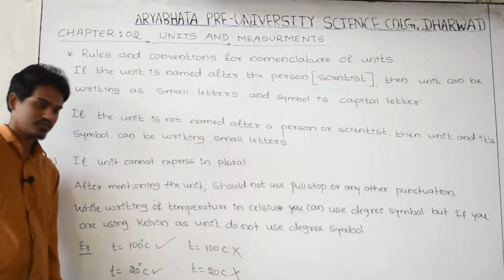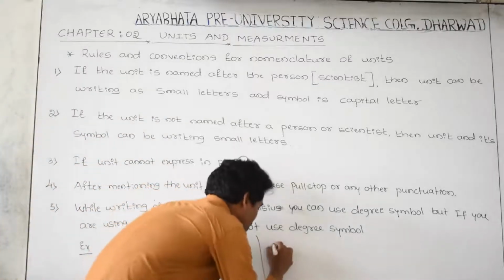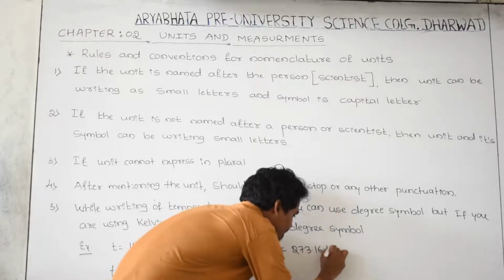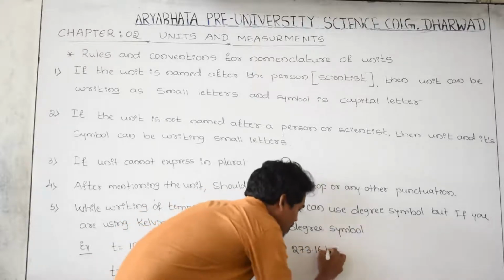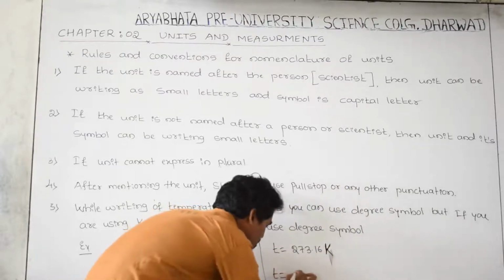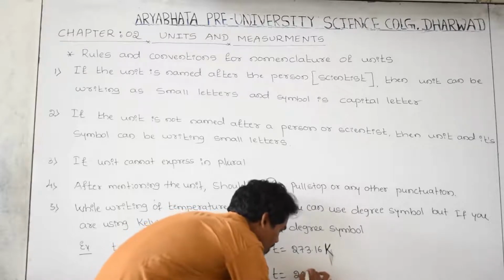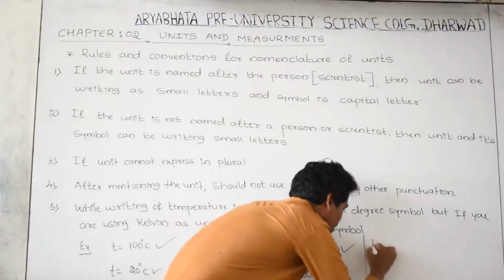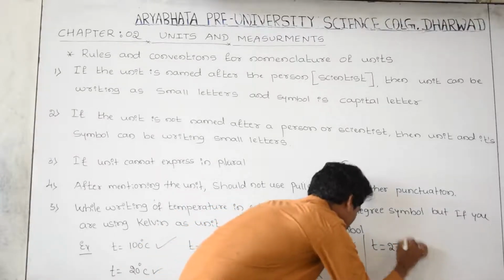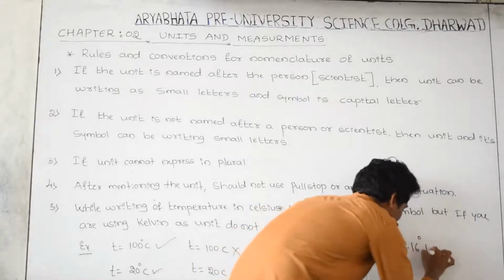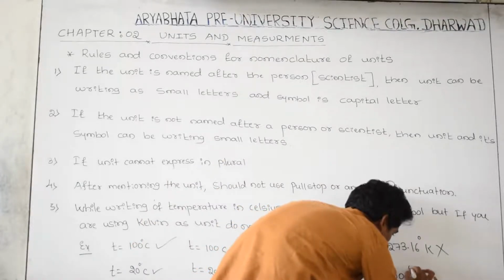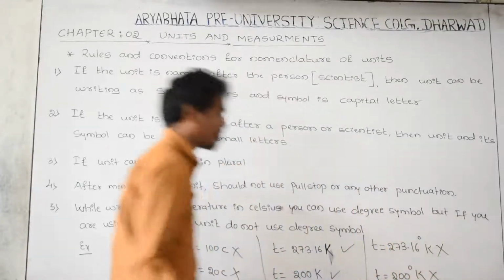But if you are writing in terms of Kelvin, temperature is equal to 273.16 Kelvin. This is capital K, Kelvin. Or T is equal to, for example, 200 Kelvin. Yes, this is right. But T is equal to 273.16 degree Kelvin is wrong. Or T is equal to 200 degree Kelvin is wrong.